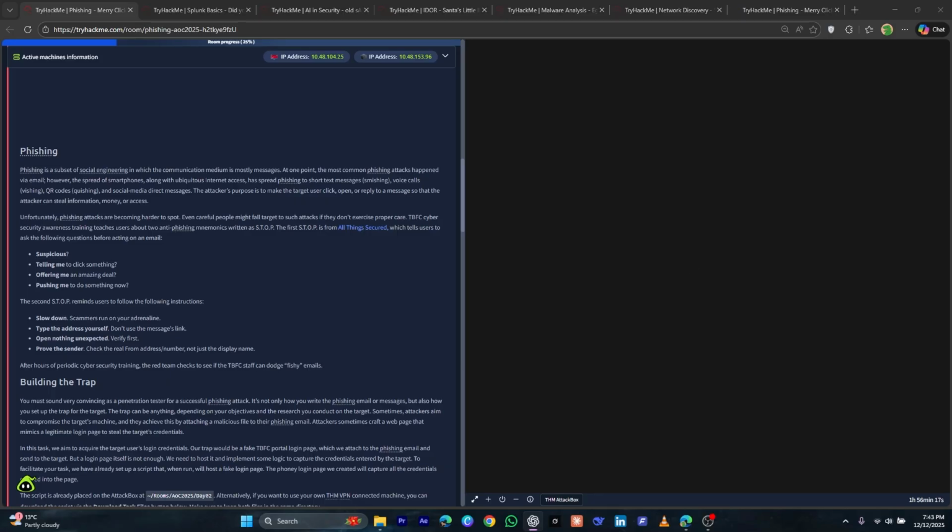What is phishing? Phishing is social engineering done through messages like email, text, calls, or QR codes. The goal is simple. We need to make them click, open, or reply so the attacker can steal info, money, or access. In this story, the company teaches two different tricks to their employees. Basically, they are telling their employees to stop two times.